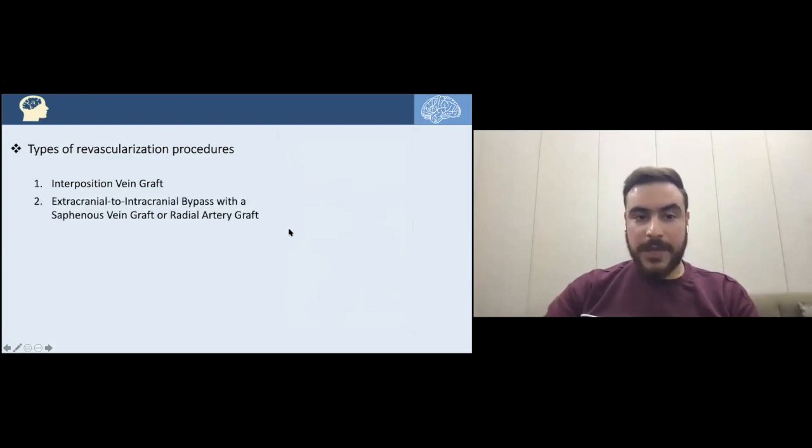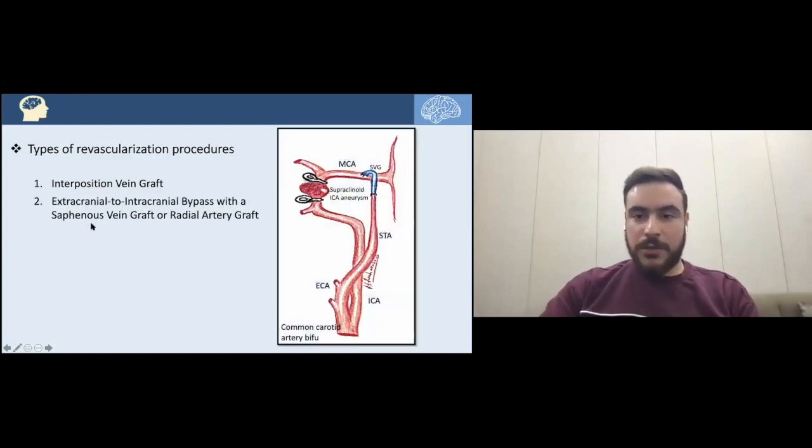Type 2 is the extracranial to intracranial bypass using a graft. So for instance, here we have the supraclinoid ICA aneurysm. This is just proximal to the bifurcation to the MCA and the ACA. And if we just clip that aneurysm and trap it there, how can the blood flow distally? So indeed, we are taking the external carotid artery, the superficial temporal artery specifically, and making an anastomosis with the MCA by using a saphenous vein graft. Or maybe, in other conditions, we can use the radial artery graft. So the idea here is that we are using a graft.